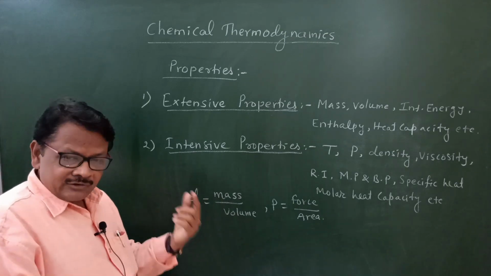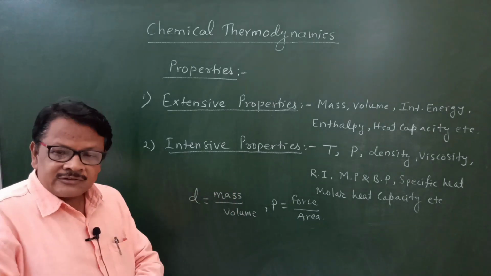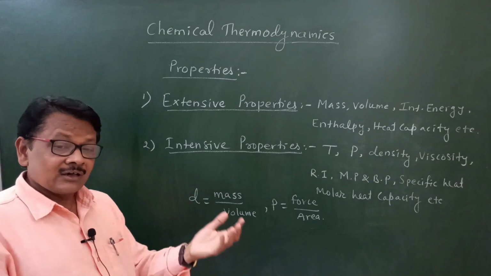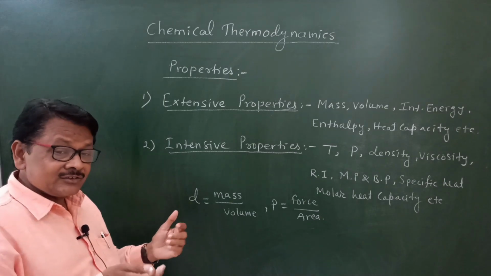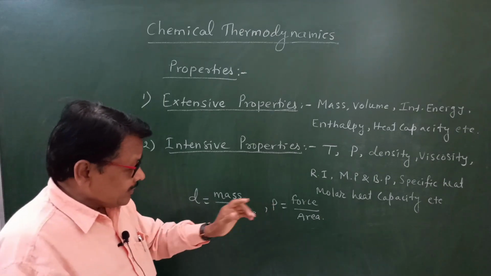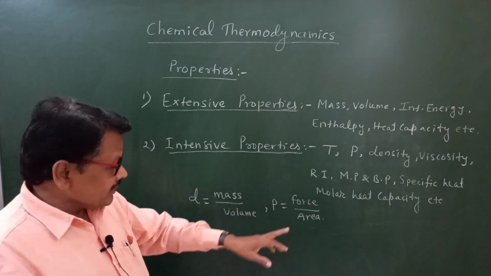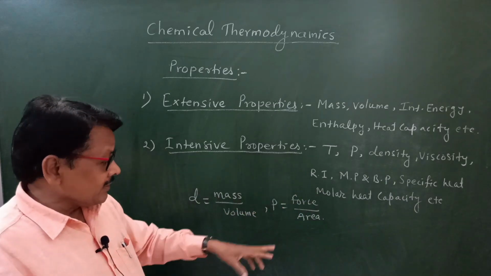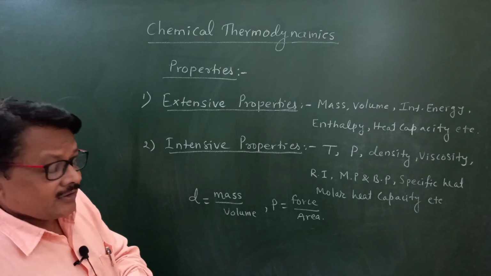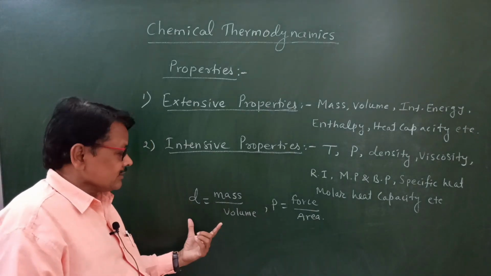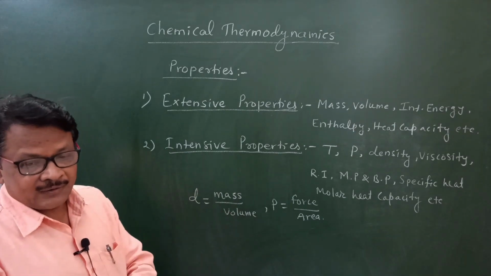Here we can also say that density is equal to mass per unit volume. Here mass is an extensive property, volume is also an extensive property, but the ratio of these two extensive properties, density, is an intensive property. Pressure also is an intensive property, and its ratio is force upon area. Here force is an extensive property, area is also an extensive property, and the ratio of these two extensive properties becomes an intensive property. Here we can mark that the ratio of two extensive properties is nothing but an intensive property.